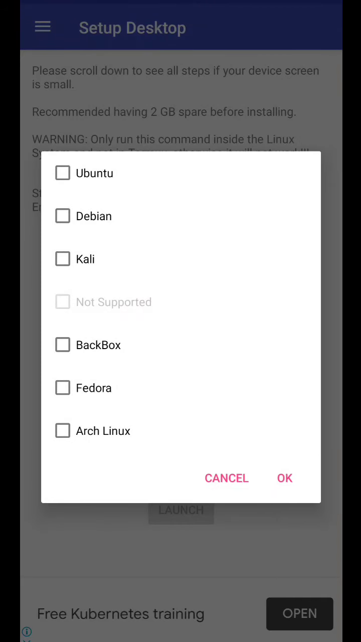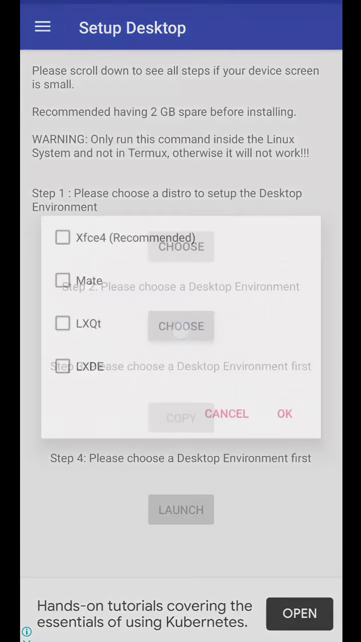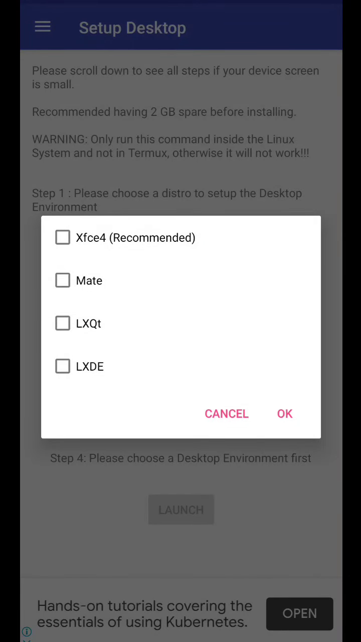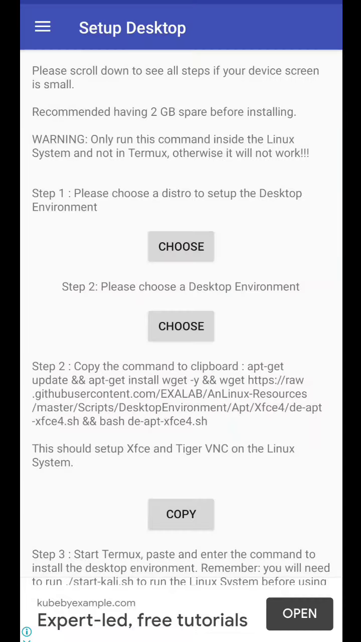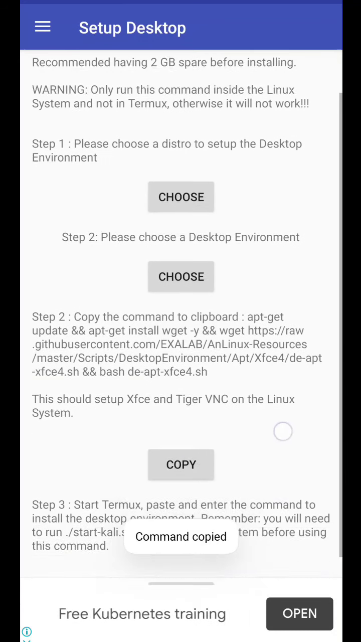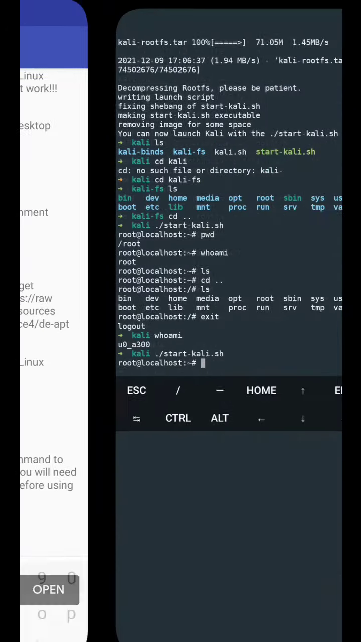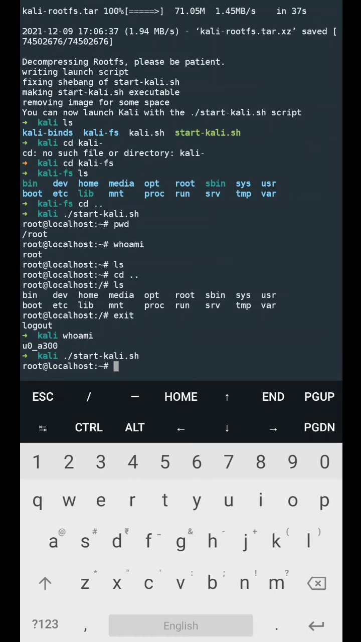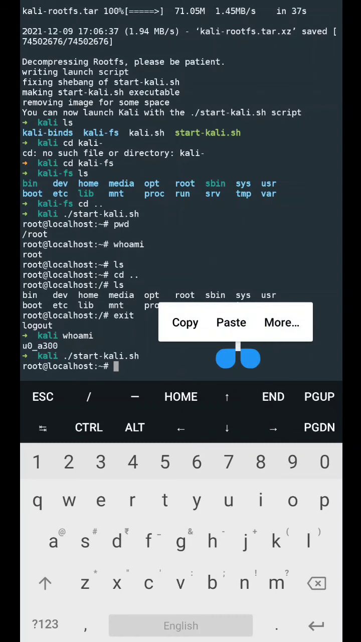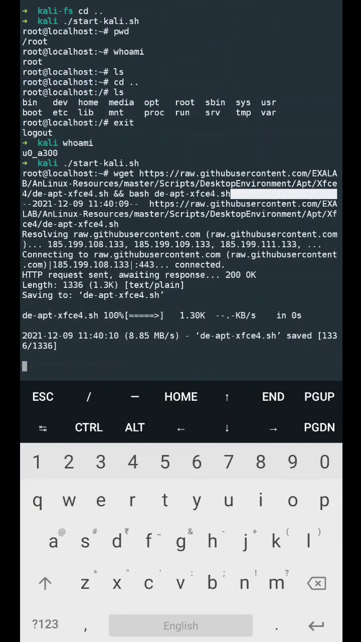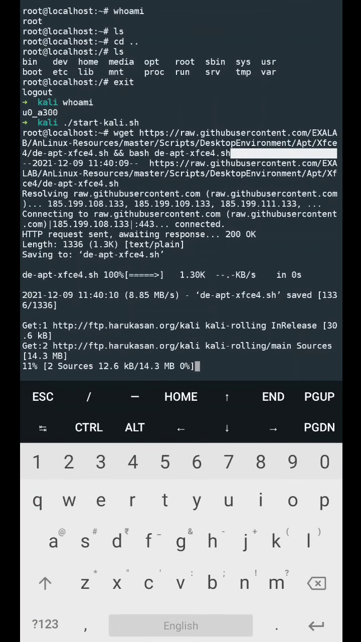Now we are going to choose Kali. As we have installed Kali, we are going to choose Kali. If you have installed Ubuntu or Debian, you can choose any of them. Moving ahead, we are going to choose our interface. We are going to choose XFCE4, which is recommended, and then again we are going to copy the command which has been given to us. We are going to launch it, and first make sure that you are logged into the Kali operating system. Then paste this command and wait for it to install your desktop environment.